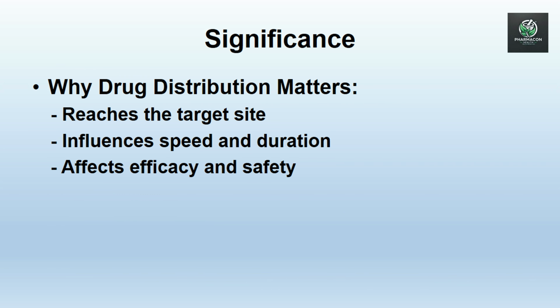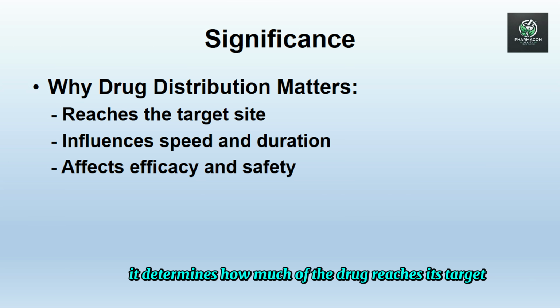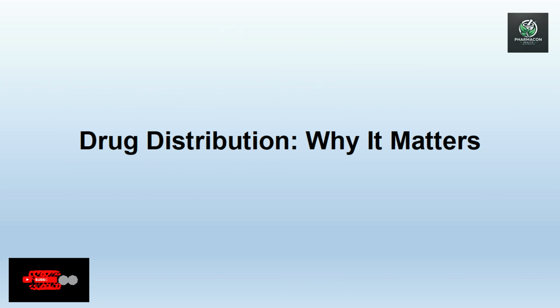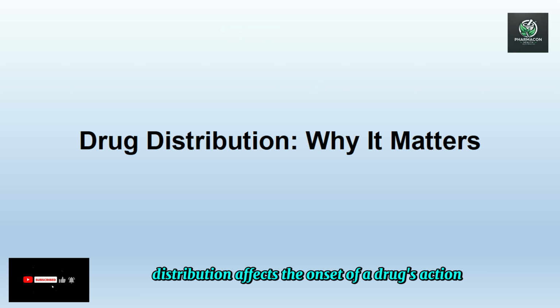Significance: understanding how a drug is distributed in the body is crucial. It determines how much of the drug reaches its target, how fast it acts, how long it stays effective, and whether it accumulates in tissues. Each of these factors affects patient response in clinical decision-making. Let's first look at how distribution affects the onset of a drug's action.